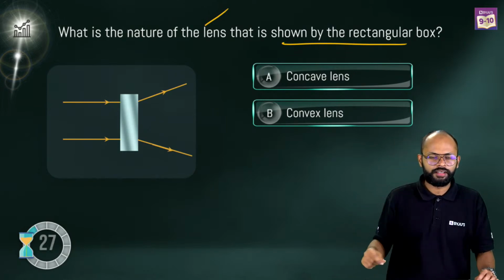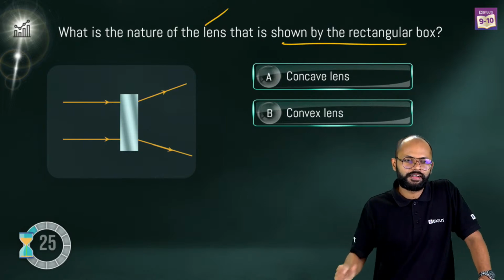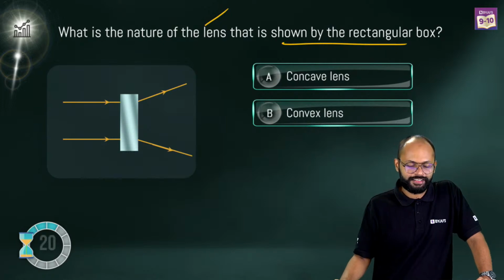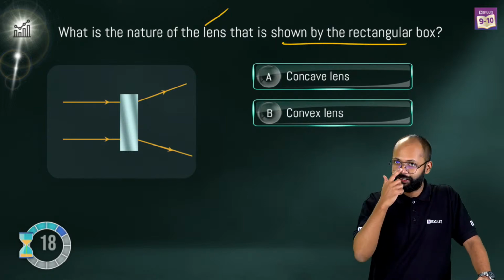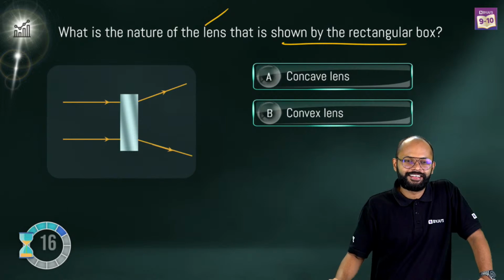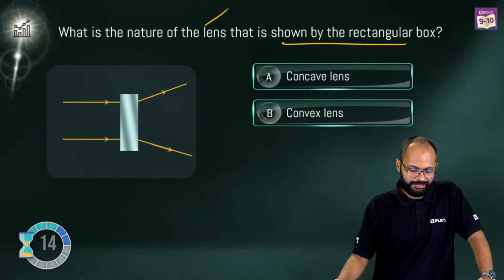Let's see. Everyone will give the correct answer. I'm pretty sure.